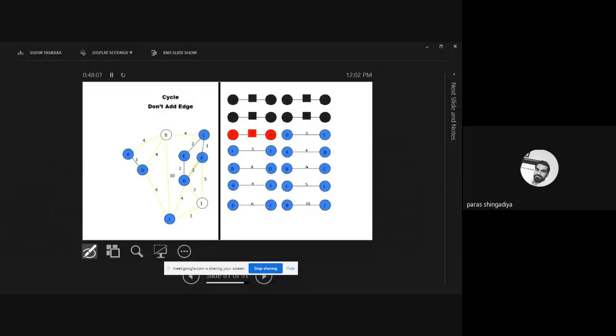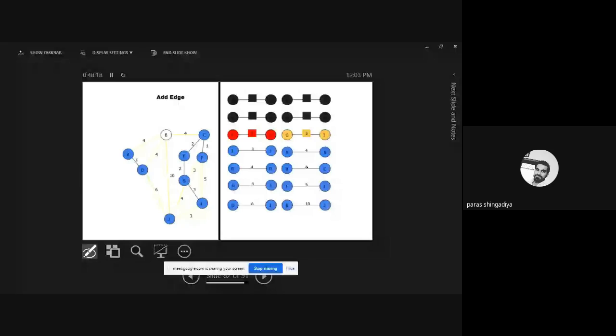And then next is also 3, G and I. Okay, so I can connect it. Still there is no cycle between any two vertices. Next is 3 also, that is I and J. That is between G and I, this one, and I and J, this one. Still there is no cycle. Just focus on this blue line only. There is no cycle between any two vertices.